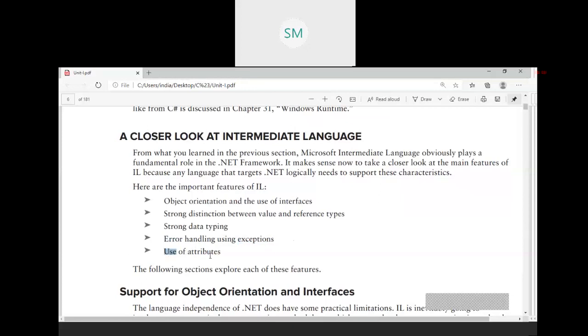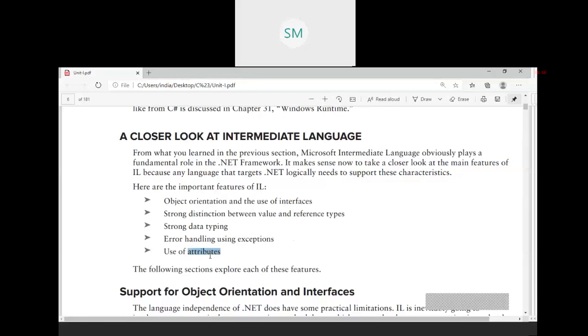Finally, the use of attributes. Attributes is used to provide metadata to a program. In earlier days, after writing code, programmers would put a comment on the right side for what purpose that code was written: who is the programmer, what is the purpose of that code, when that code was written.